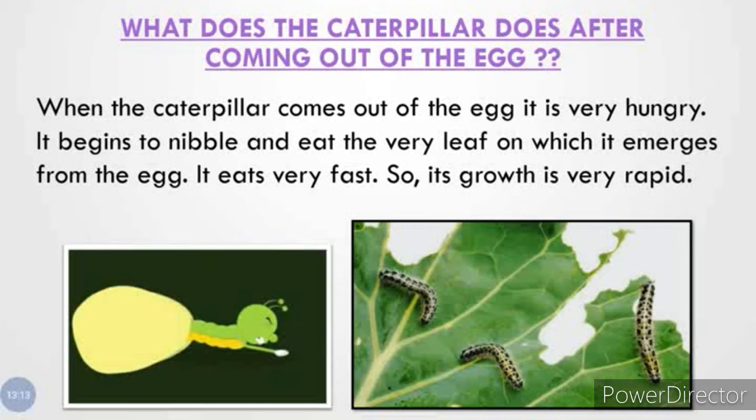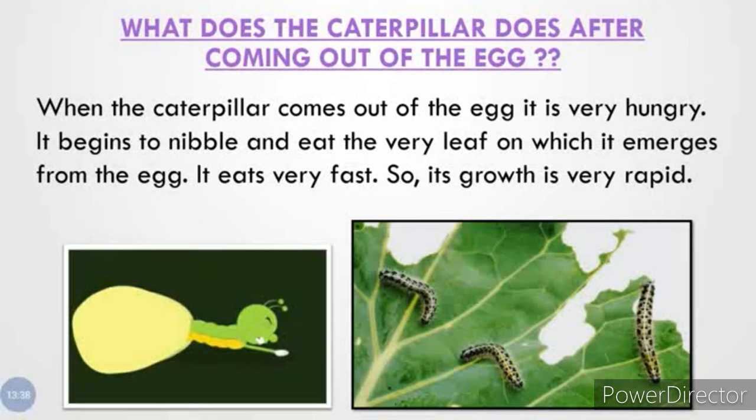Begins means start to nibble. Nibble means take small bites and eat the very leaf. Very leaf means the same leaf on which it emerges from the egg. It eats very fast, so its growth is very rapid.